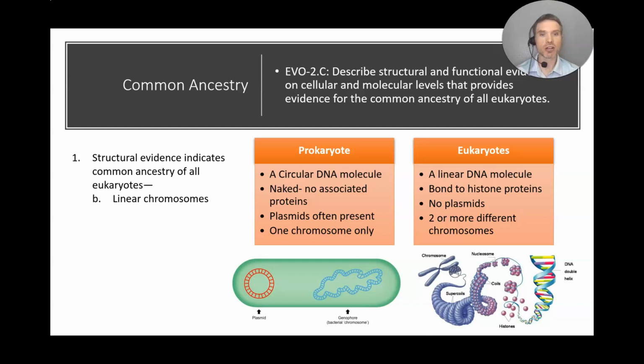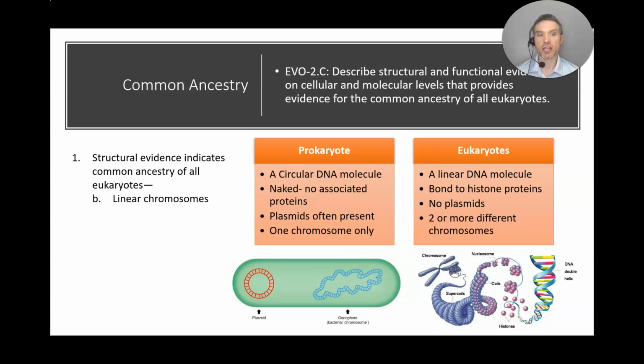Now, if we look at a prokaryotic cell, a bacterial cell, they have a DNA molecule. However, that DNA molecule is actually a circle. It also is what we describe as being naked. It isn't associated with any proteins we call histones. Also, in the prokaryotic cell, they commonly have plasmids, which are basically extra pieces of DNA, and they usually only have a single chromosome.